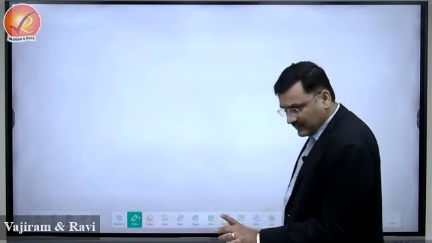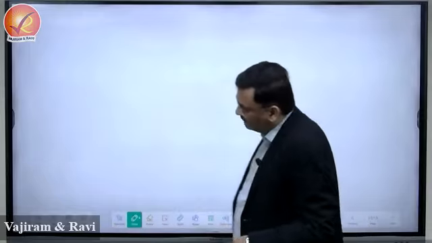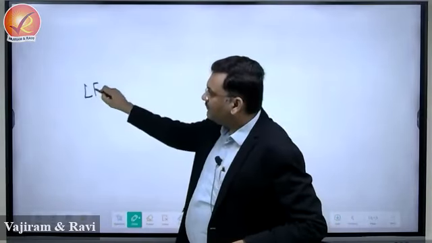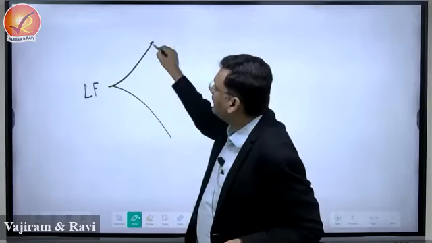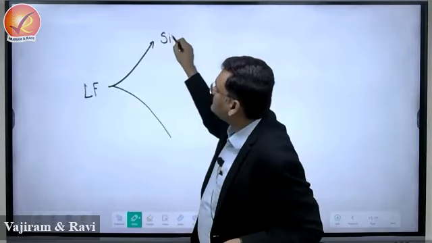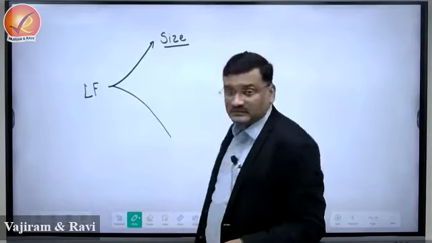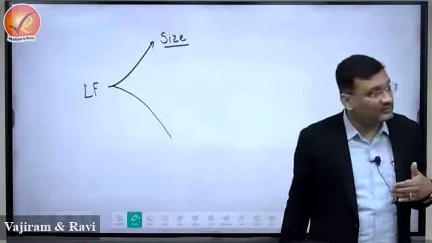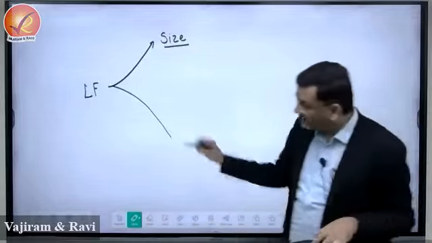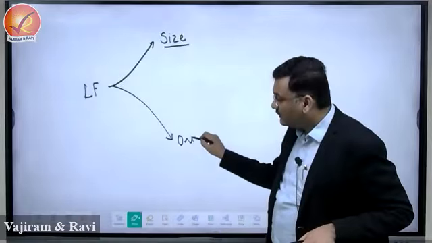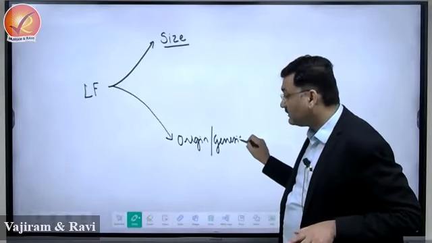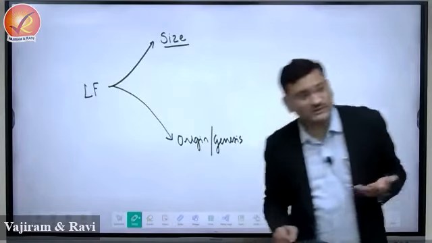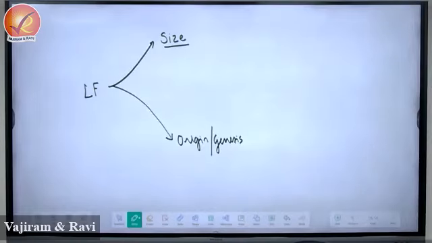Just an introduction right there. Classification of landforms. We classify the landforms in two ways. Number one is based on their size, how much area they occupy on the surface of the earth, and second is origin or genesis, what has caused the landform, the birth of the landform.